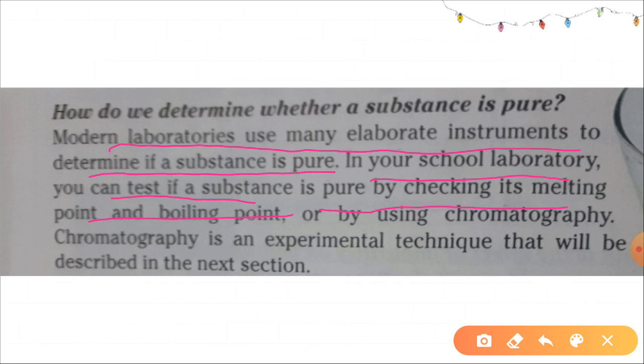But if the melting and boiling point are in a range, then it is not pure. There must be an impurity in it, or it contains more than one substance. Or you can use chromatography, an experimental technique that will be described in the next section.